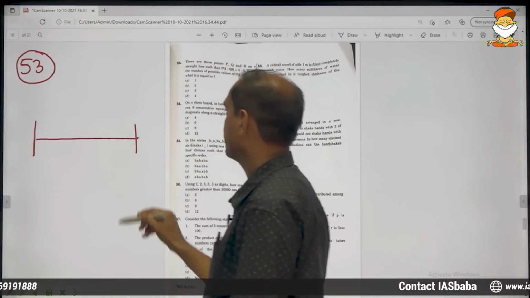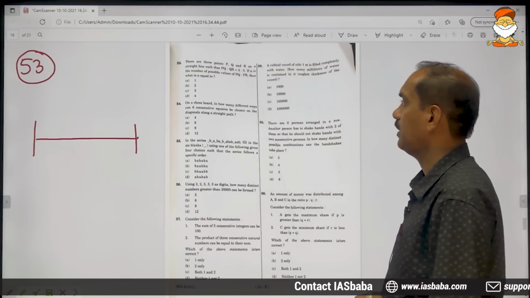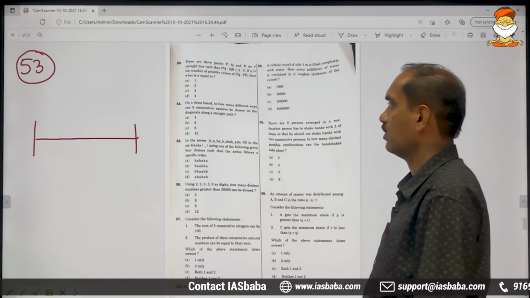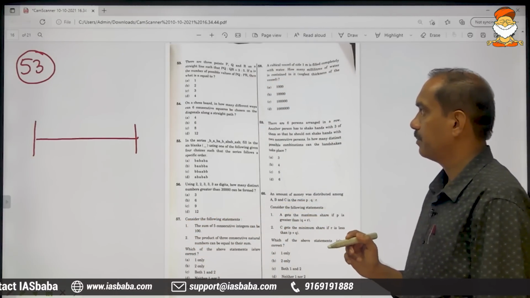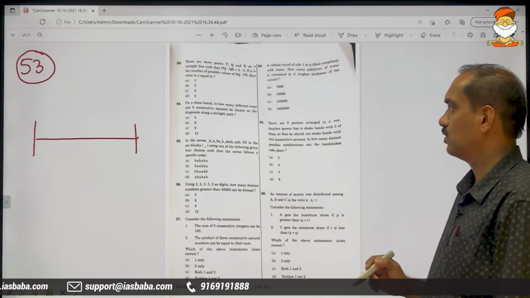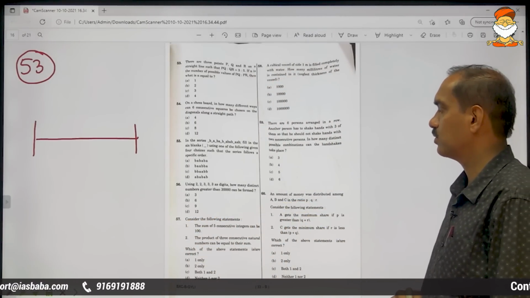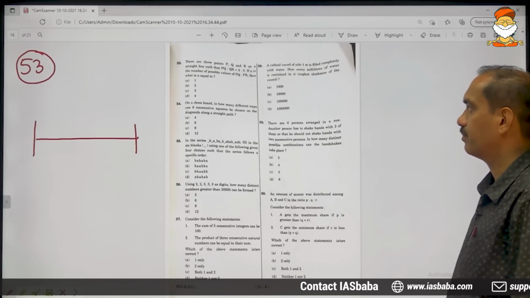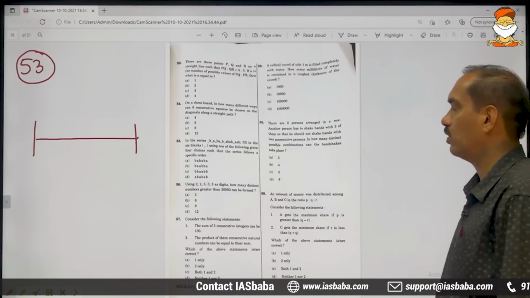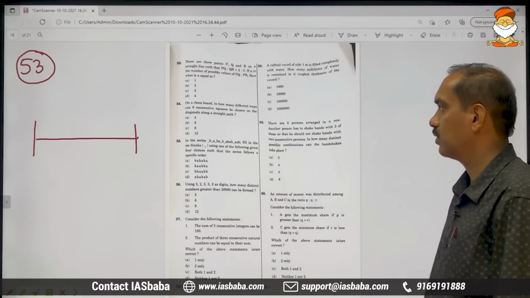This is a straight line. There are 3 points P, Q and R on a straight line such that PQ is to QR is equal to 3 is to 5. If n is the number of possible values of PQ and PR, then what is n equal to?